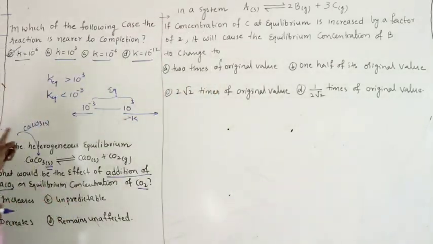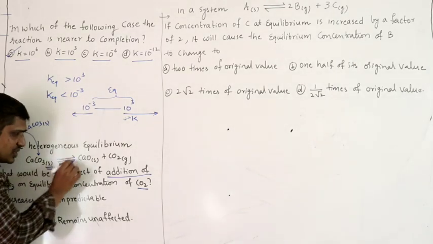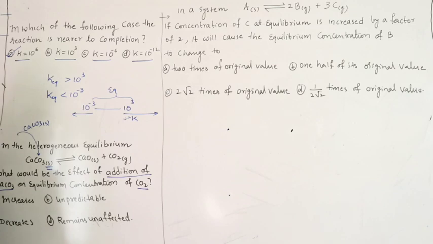Therefore, even if you add some more amount of solid, we assume the concentration of CaCO3 remains constant. So when you add a solid whose concentration we assume to remain constant, it does not affect the position of equilibrium. Therefore, the concentrations do not change much. So the answer is: remains unaffected.